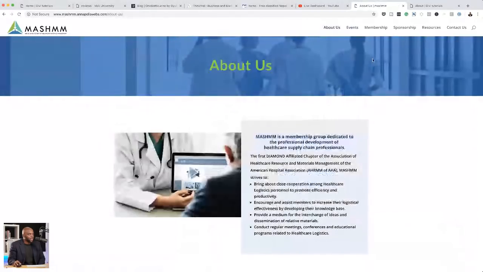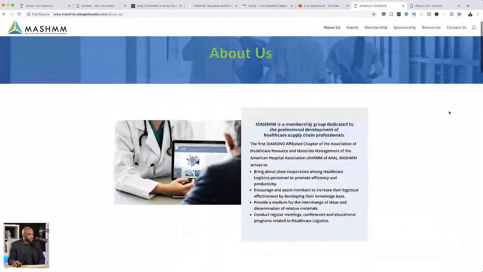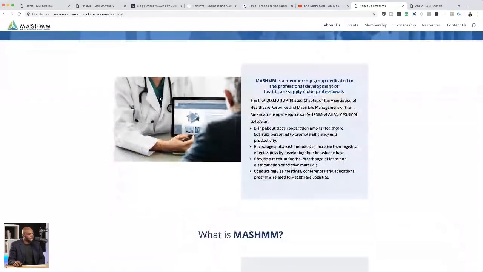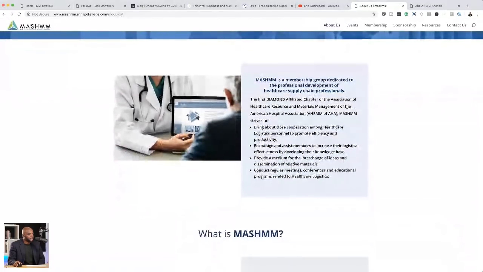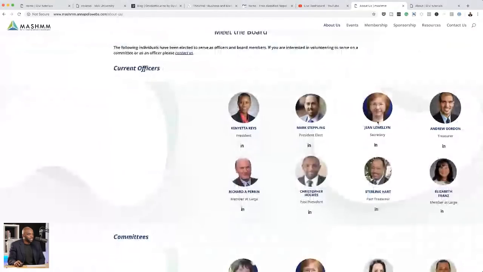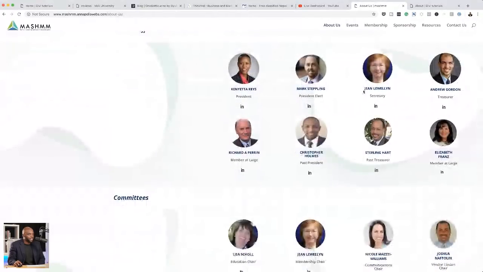And again, I like the way you are adding your page titles here. The one thing that I would do is make sure that I use high quality images here. So this is fine. I think this About page is okay. It's well put together. I really like this current offices here, but some of these images are pixelated. I can see this one here, Christopher and Jean. Those need to be updated.